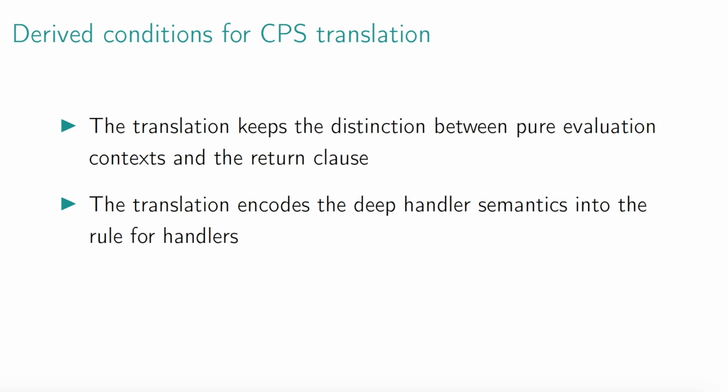The second condition is the translation must give handlers the responsibility for enforcing the deep handler semantics, not operation calls. This would allow us to accommodate the extra reduction rule, namely hlet, in the source calculus, and use that to connect the source and kernel calculi.